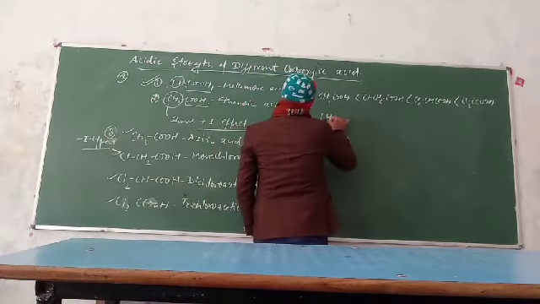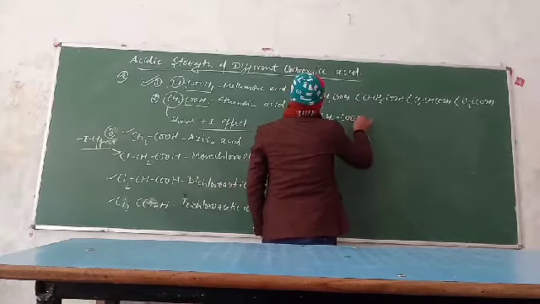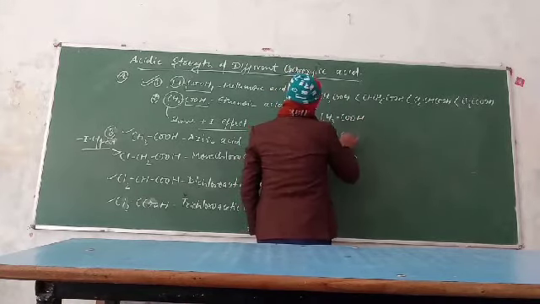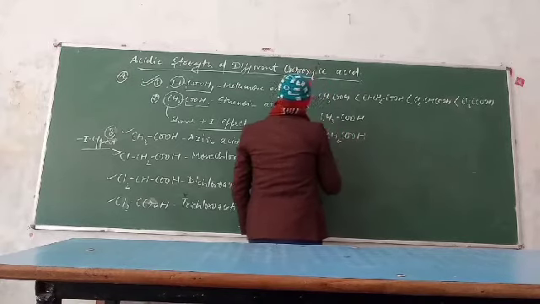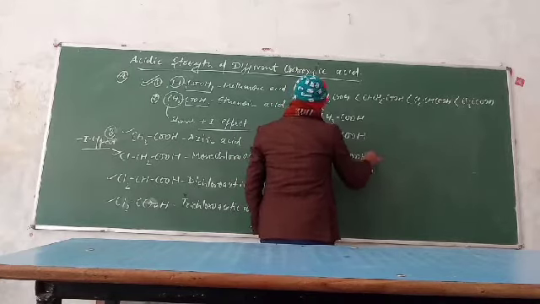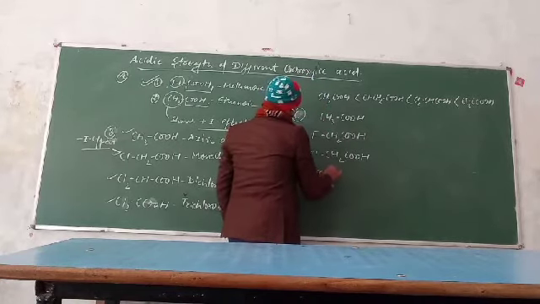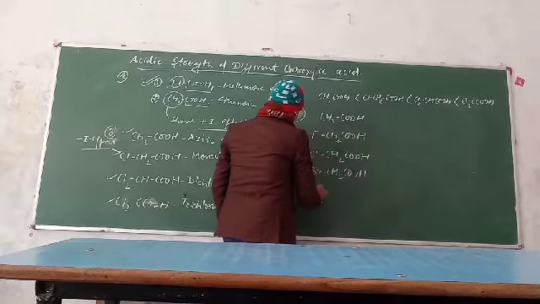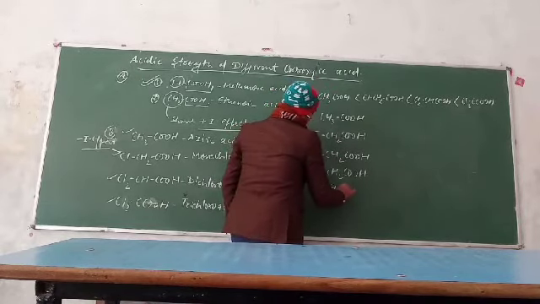First is the acetic acid, then fluoroacetic acid, then chloroacetic acid, bromoacetic acid, and the last one is the iodoacetic acid.